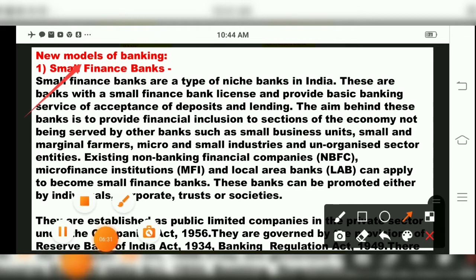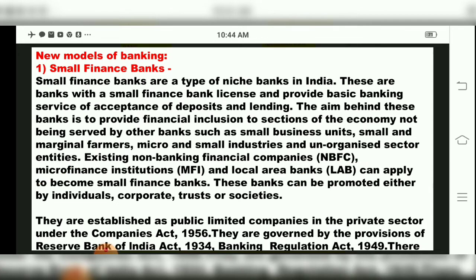And what can work as a small finance bank, children? NBFCs, that is non-banking financial companies, microfinance institutions and local area banks, that is LAB. So these can become small finance banks, and they can be promoted either by individuals, corporate, trust or societies.